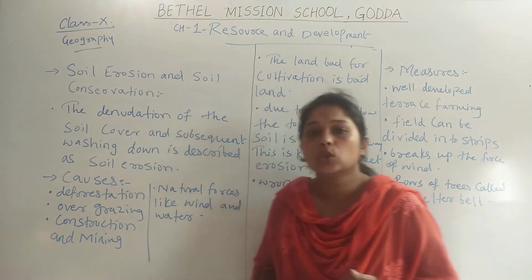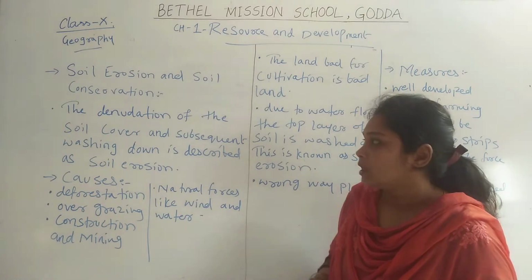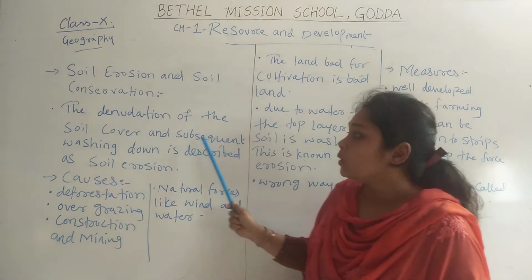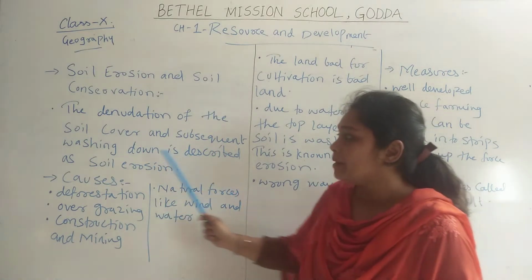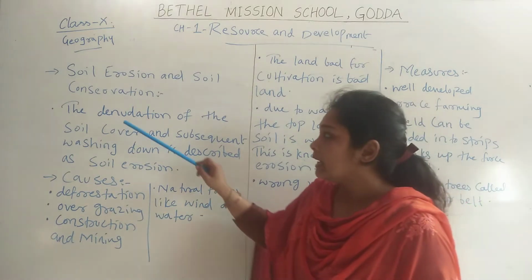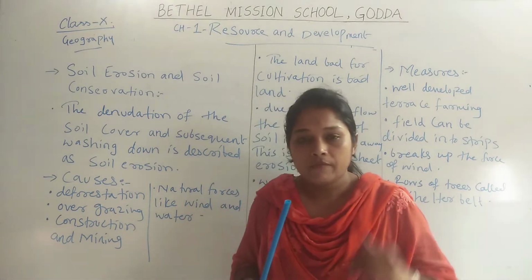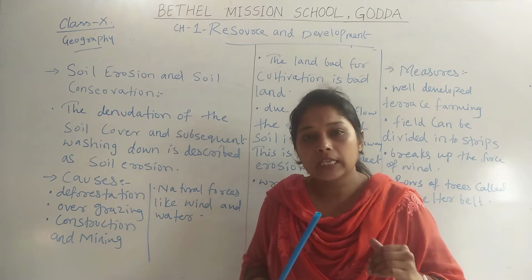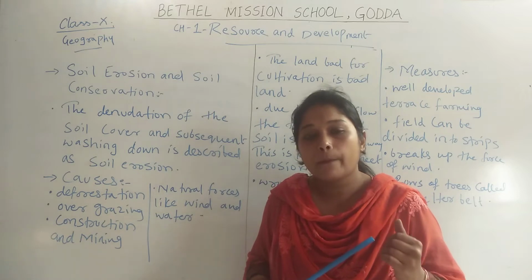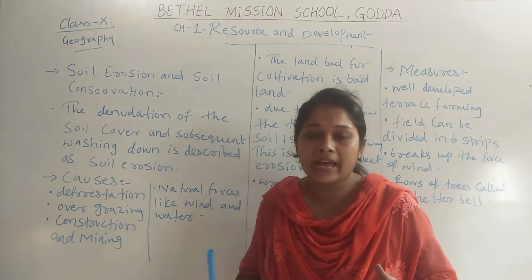So when we are talking about soil erosion and soil conservation, first we need to understand what soil erosion is. Soil erosion is the denudation of the soil cover and subsequent washing down. As we have seen, there are 4 layers of the soil. First one is the top layer, second one is silty clay or small particles of rocks, third one is weathered parent rock, and fourth one is unweathered parent rock.